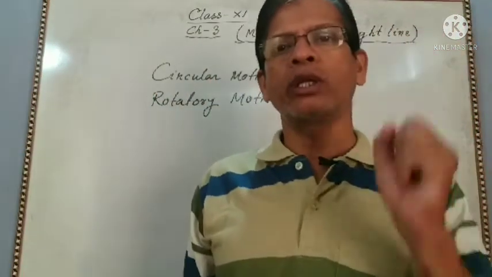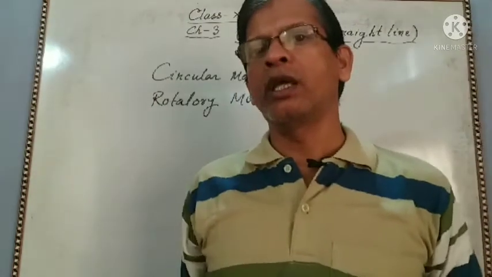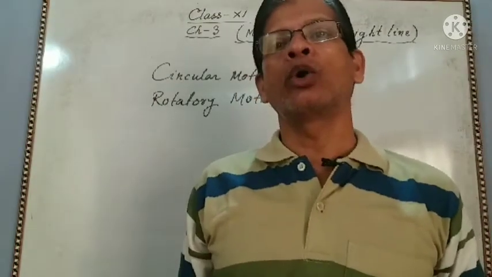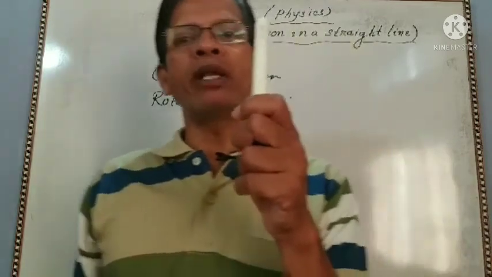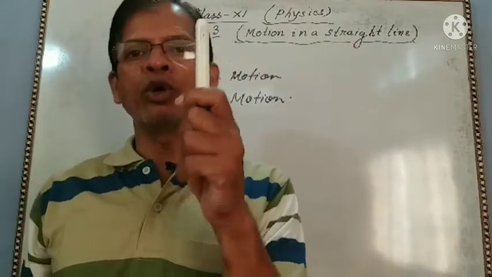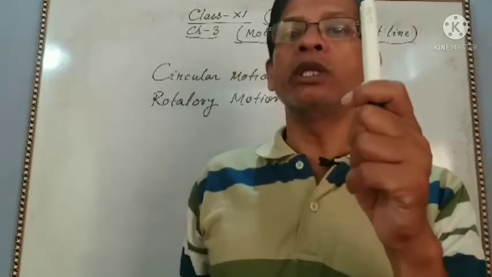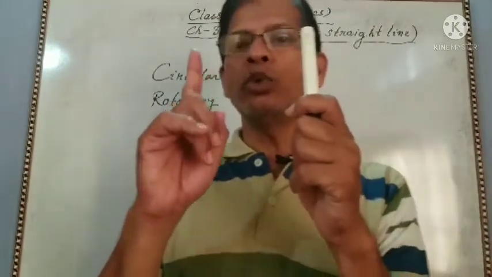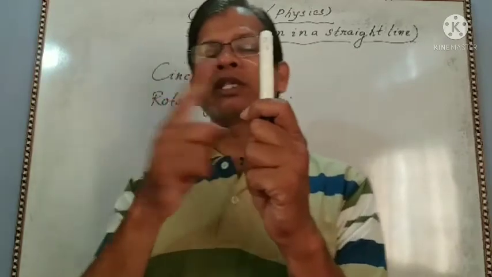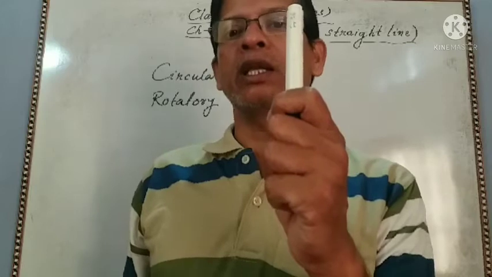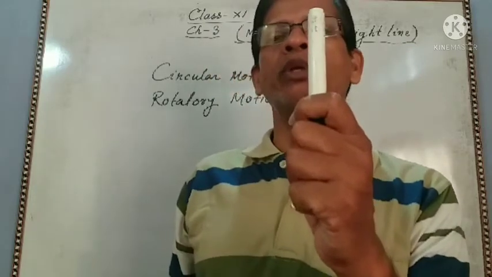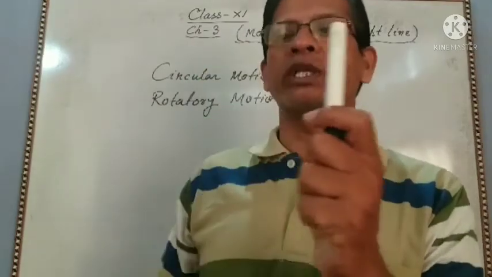A fan is rotating about its axis. Then it is rotatory motion, because each and every particle of the fan will cover equal angle in equal time, and each will describe a concentric circle, and the center of the circles will be on the axis of rotation.